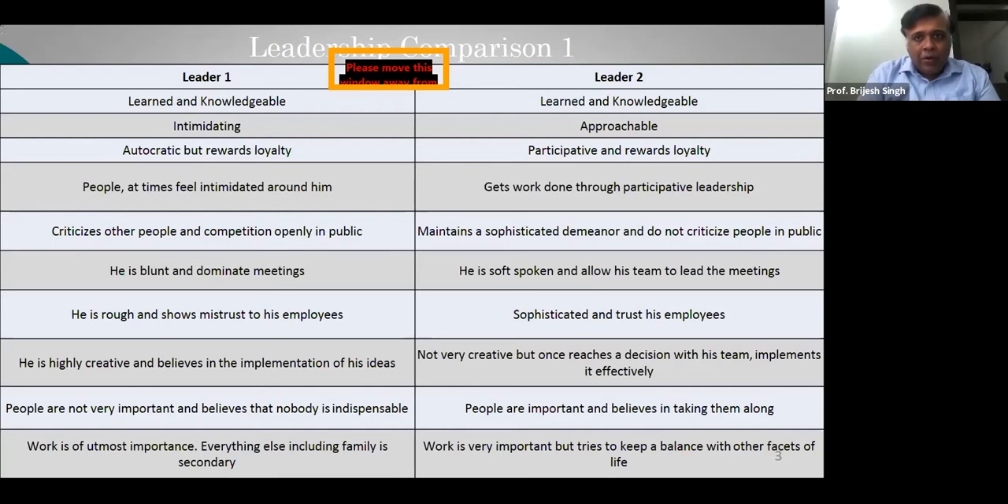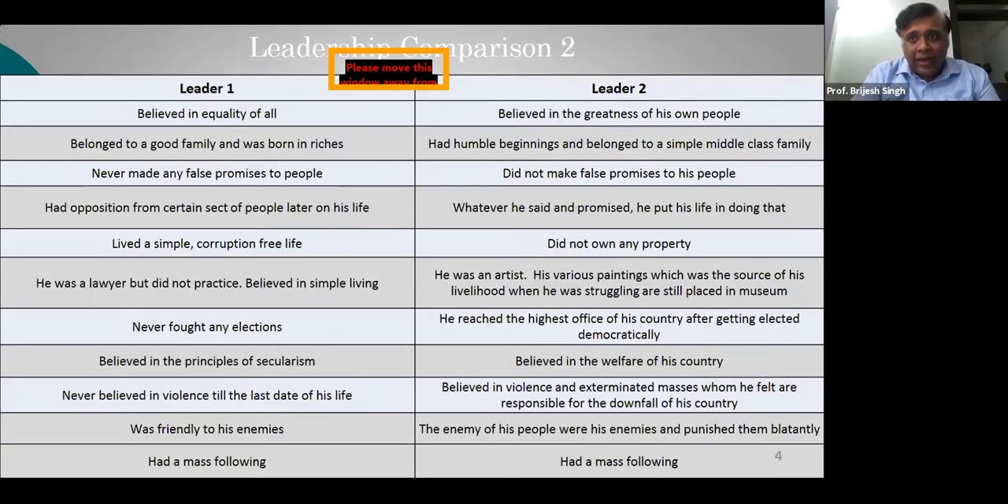Now, when we look at comparison two, where leader two got 75% and leader one got 25%, leader one is Mahatma Gandhi and leader two is Hitler. So you'll have to see, 75% of the people suggested leader two, and they voted leader two over leader one. I have talked about the characteristics of both the leaders in both these columns.